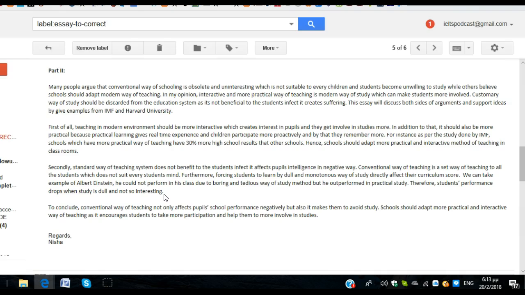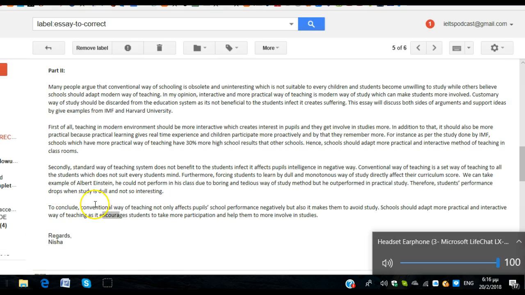Very nicely done here. Your wrap-up sentence is beautiful. To conclude, the conventional way of teaching not only affects pupils' school performance negatively, but it also, change your word order, makes them avoid study without the two. Schools should not adapt, but instead adopt with an O. It's a different word, like I said. Use your search engine to check out the difference.